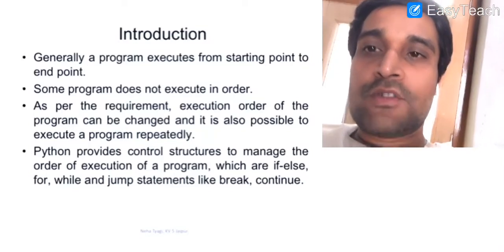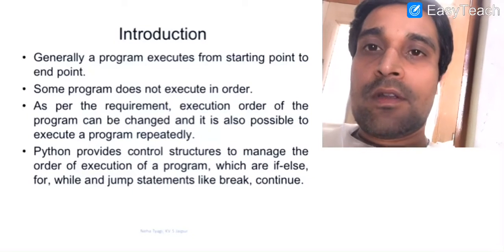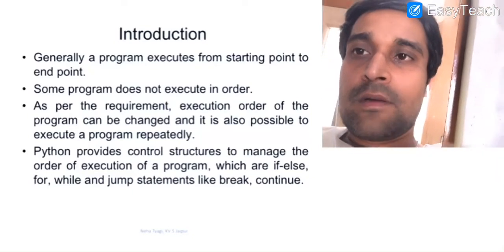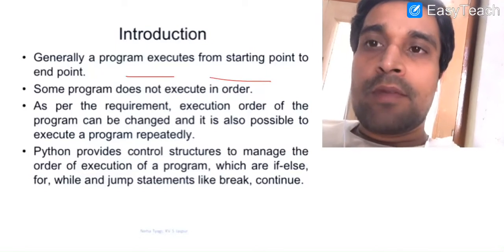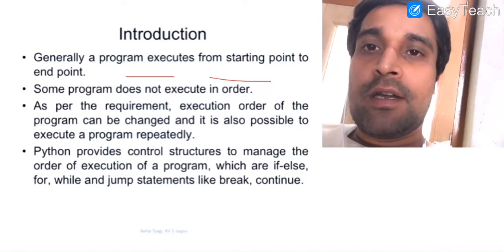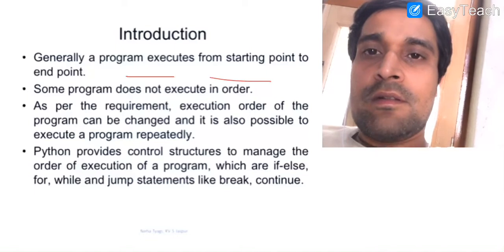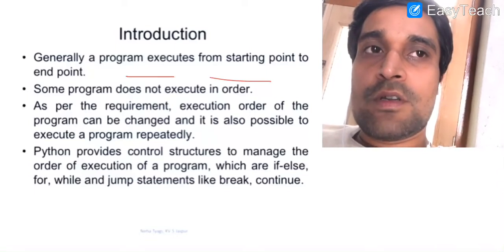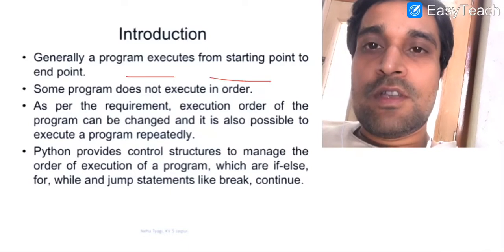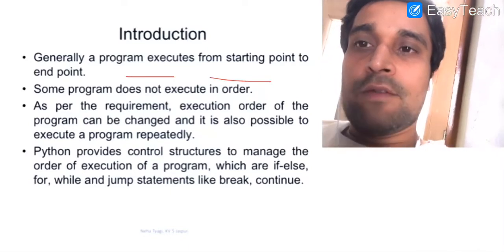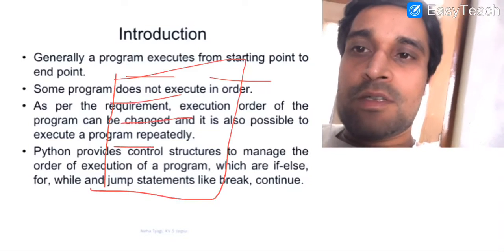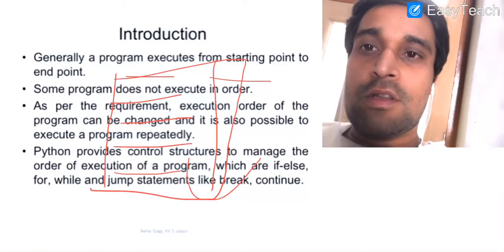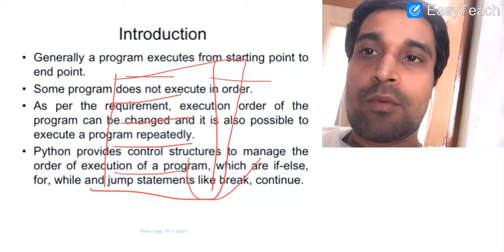Statements are generally the instructions, and a set of instructions makes up a program. Generally, a program executes from beginning to end. It means the statements which are written in the program will execute in the order in which they are written. Suppose you have written 10 statements in your program, then all these statements will execute in the order as they are written by you.